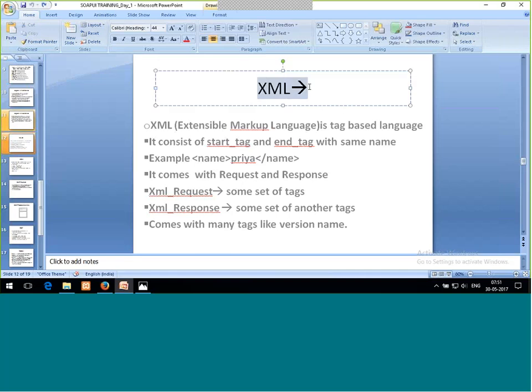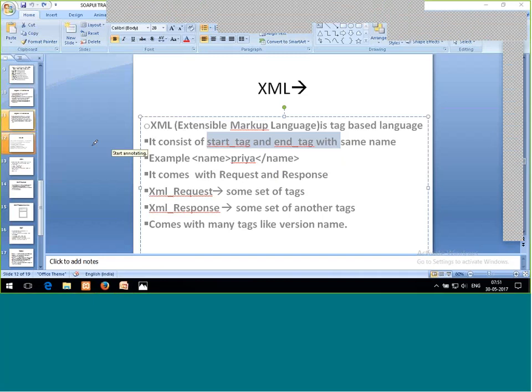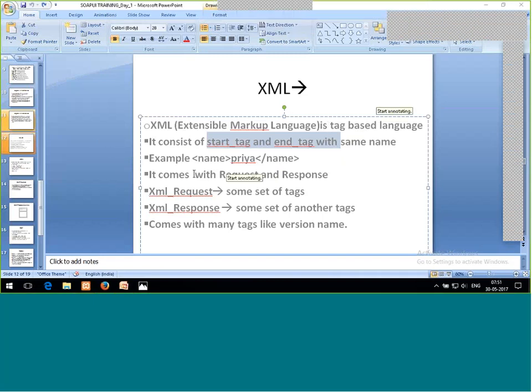So XML is a language. It's extensible markup language, which is nothing but a tag-based language. It consists of start tags and end tags. See how it looks, as I said: a start tag and an end tag. It looks like this: name, and Priya.